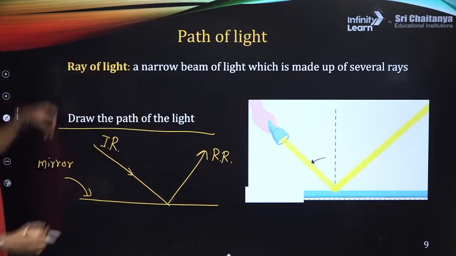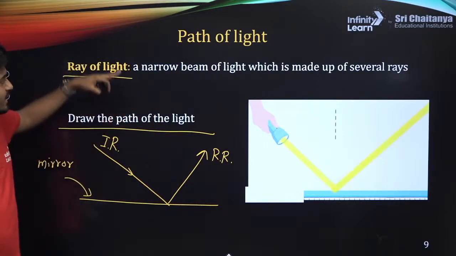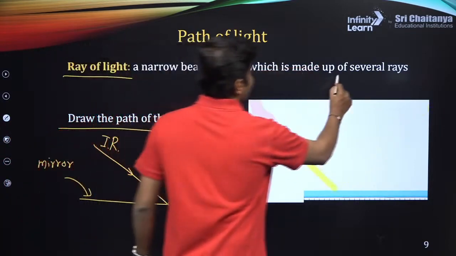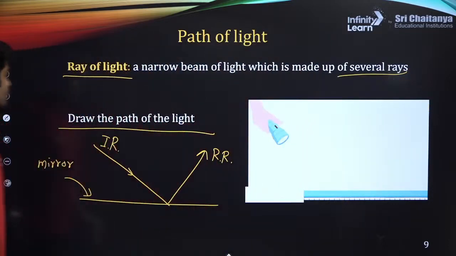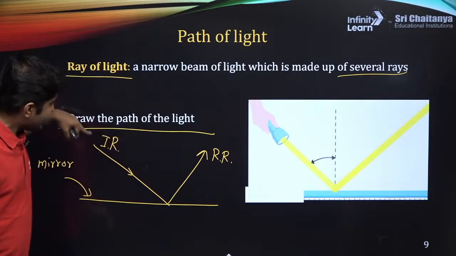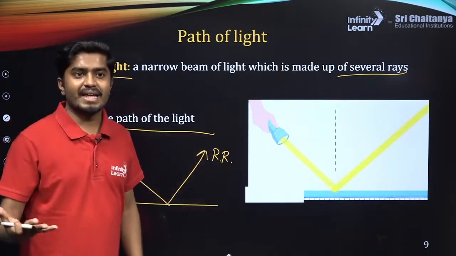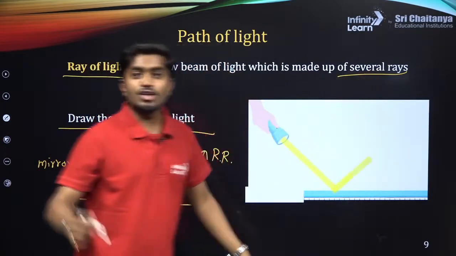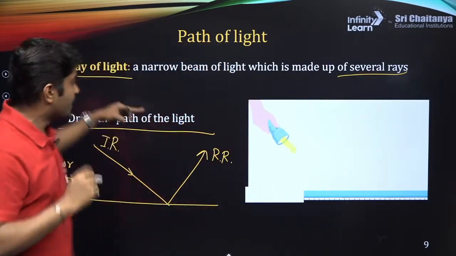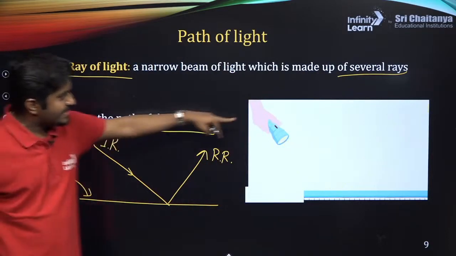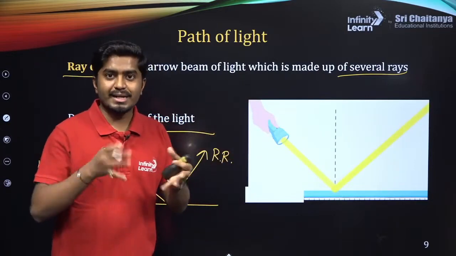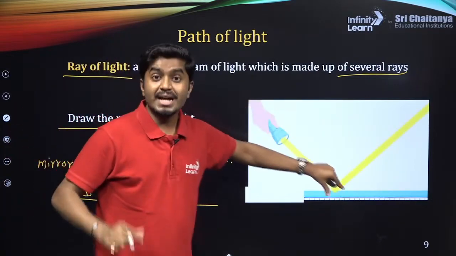Now what is a ray? A ray of light is a narrow beam of light which is made up of several rays. Is that a confusing statement? We call this the incident ray and this one the reflected ray. But why is it said to be made up of several rays, not just a single ray? Because the light coming from this torch is actually very broad, right?